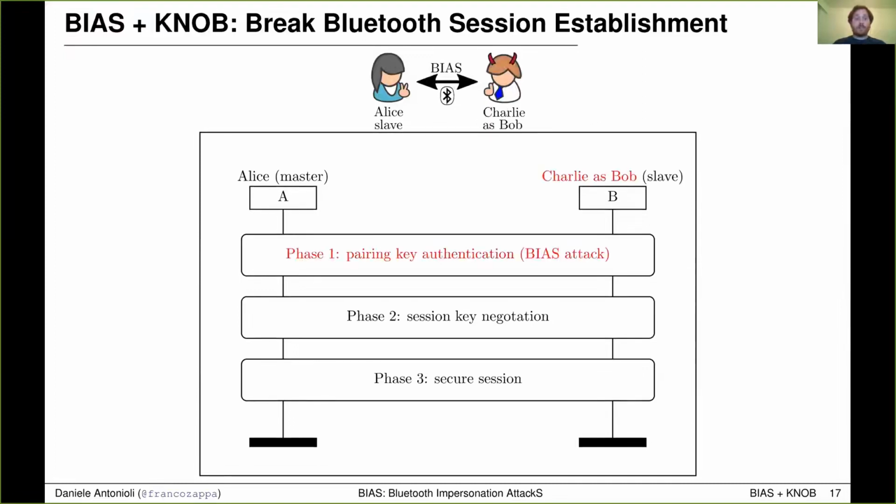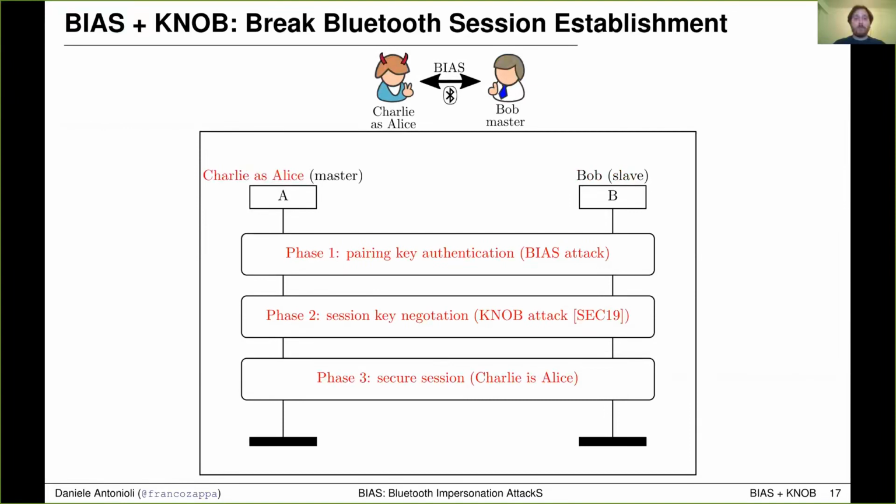Let's see what happens when we attack both protocols while Charlie impersonates Bob. With the BIAS attack, Charlie can bypass authentication without knowing the pairing key. Then, with the KNOB attack, Charlie can downgrade the entropy of the session key to a very low value. Finally, Charlie can start a secure session with Alice as Bob and brute force the low entropy session key, even if it was derived from a strong pairing key that Charlie does not know. The same happens when Charlie impersonates Alice to Bob and combines the BIAS and the KNOB attacks.